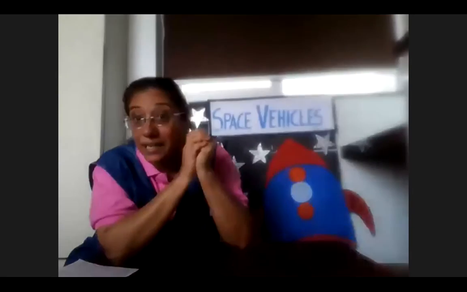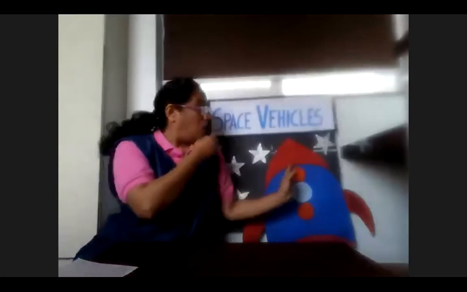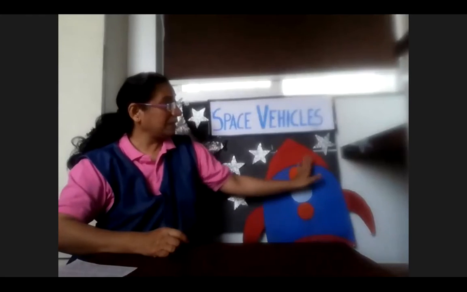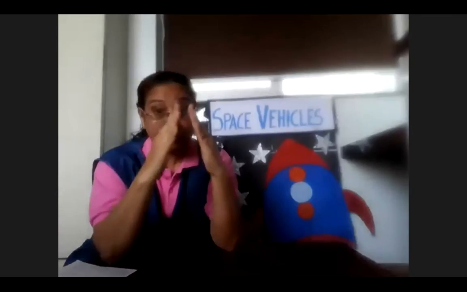The nose cone, rocket body, fins, and engine. The main part is the uppermost part, which is called the nose cone, which, because of the air pressure, is designed in such a way that it can resist the air pressure and be stable when it goes up.